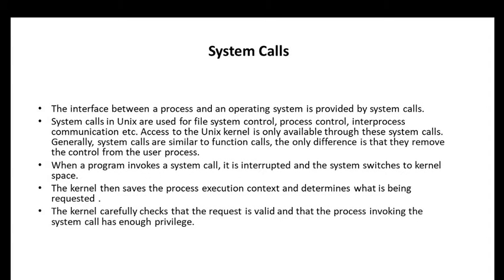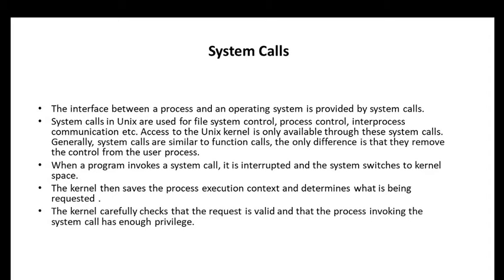So let's see what system calls we use in Unix. What is a system call? The interface between a process and an operating system is provided by the system call. The interaction between a process and an operating system is provided by the system call.